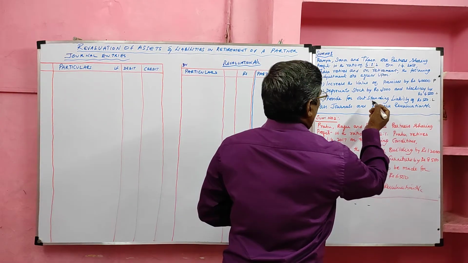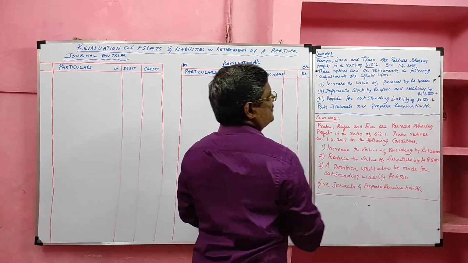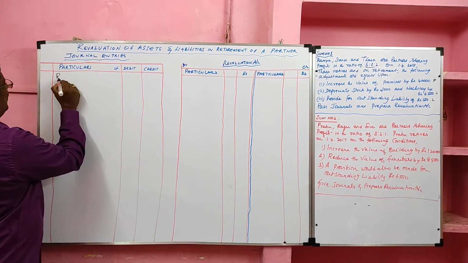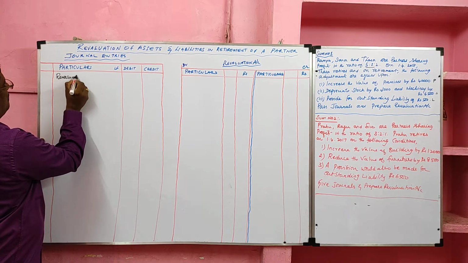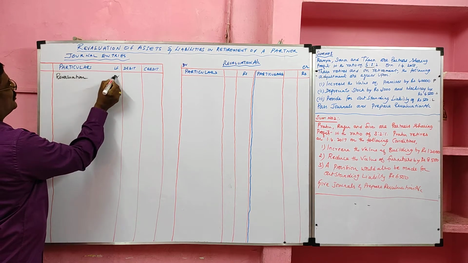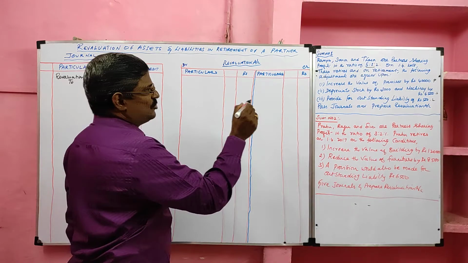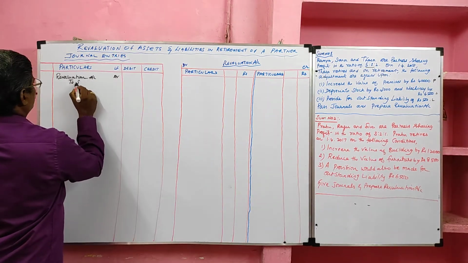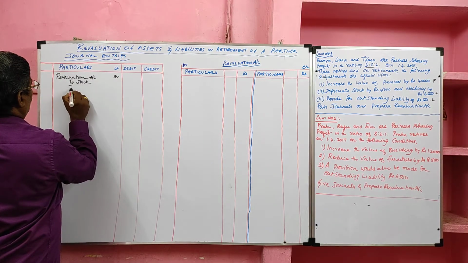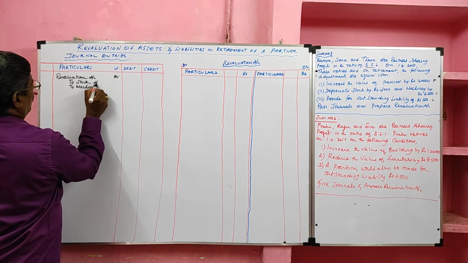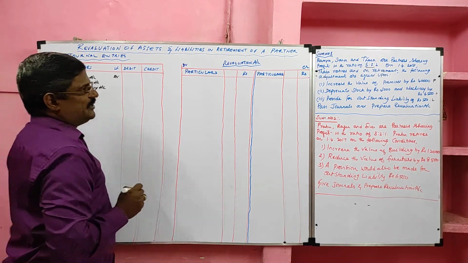Here 1, 2, 3. There are 3 loss items and 1 profit item. So journal for loss item is revaluation account debit. Revaluation account debit. To loss items, namely stock and machinery.